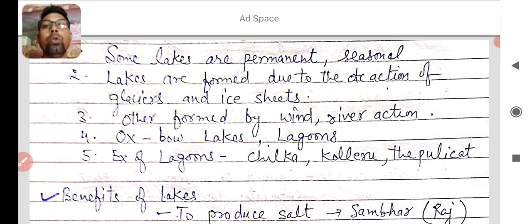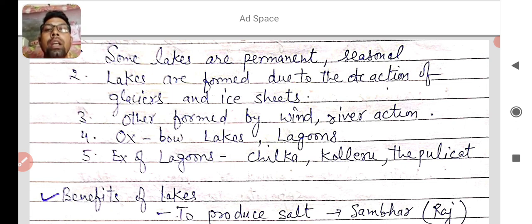And next, lagoons. Lagoons are the lakes found with the activity of sea water. You know that there is sand and silt between the sea water and the bank, and beside this silt and sand there is a collection of water, and this collection of water is known as a lagoon lake. Some examples of lagoon lake are Chilka, Koleru and the Pulicat.